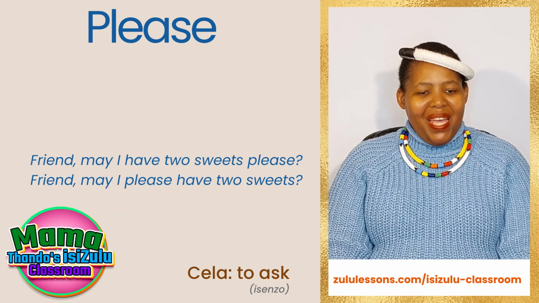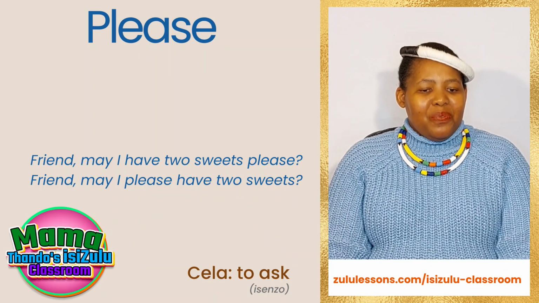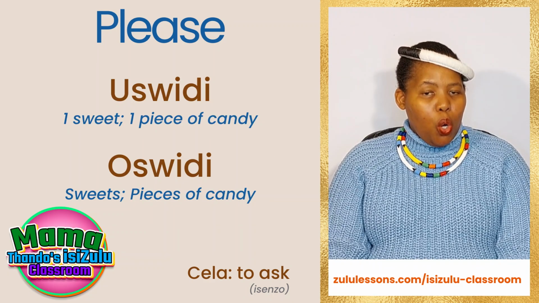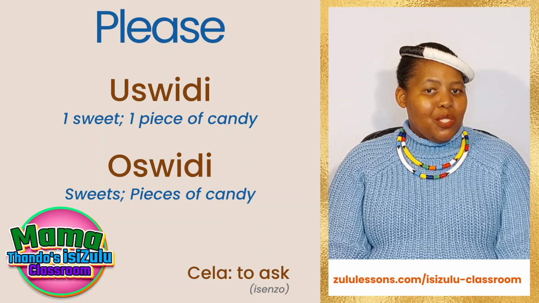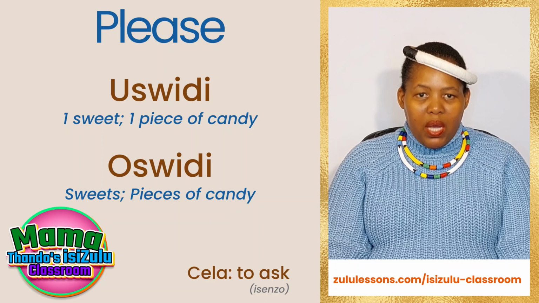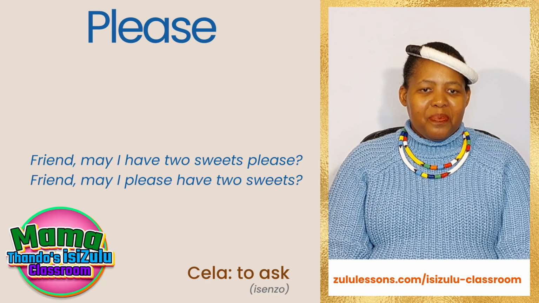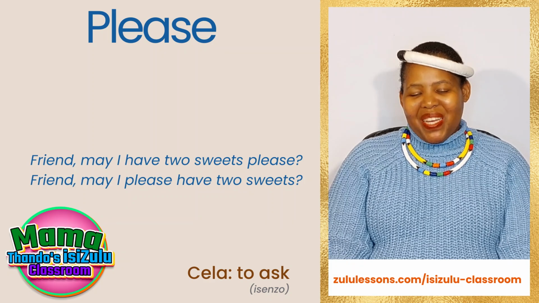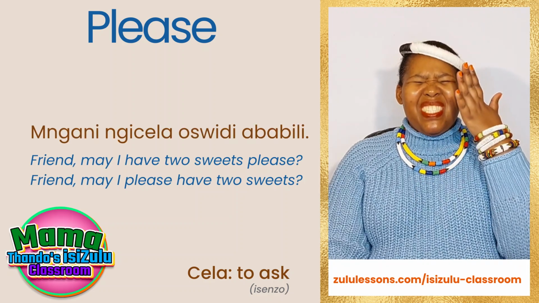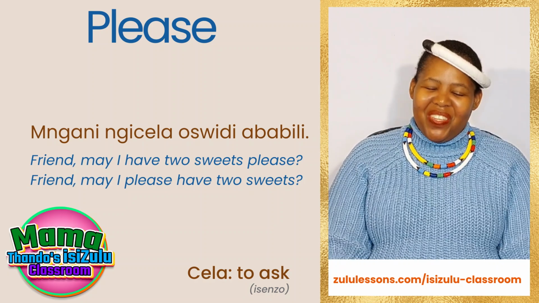Now, let's say, friend, may I please have 2 sweets or 2 candies? Remember, sweetie, that's 1 candy. Sweetie, that's more than 1, that's plural. And remember, we are talking to our friend directly. So Mngani, let's finish that sentence together. Oh, I've already just told you how to start it. Okay, fine. Let's do it.